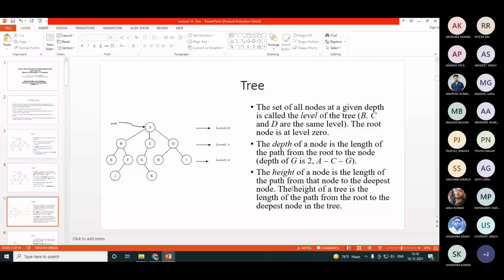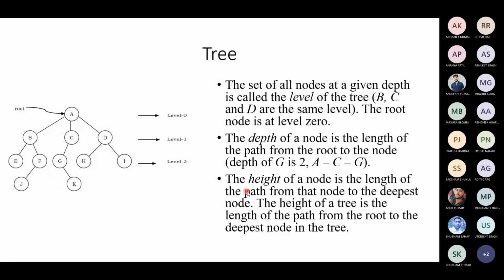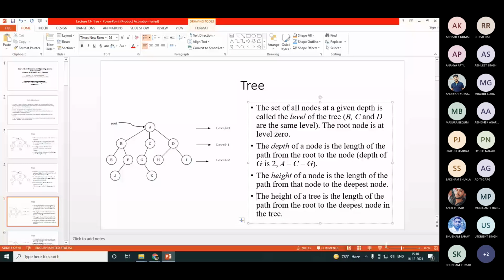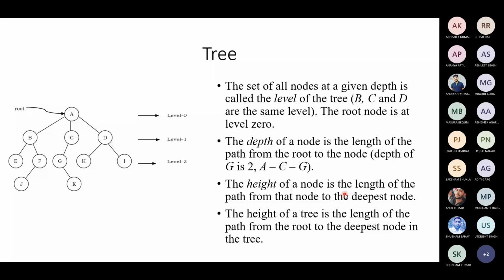Observe this statement. The height of a node is the length of the path from the node to the deepest node. For example, what is the height of B? From this node to the deepest node, B's height is 2. But the height of a tree is from the root to the deepest node, that is 1, 2, 3. So if you go to the deepest node, that will be the height of the tree.